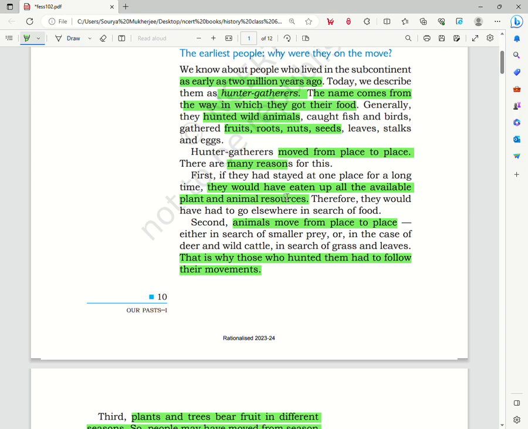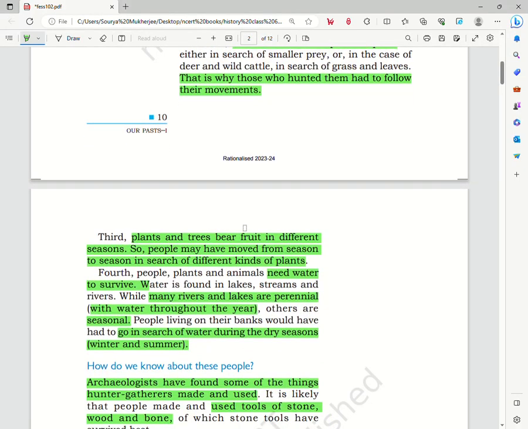First, if the hunter-gatherers stayed at a place for too long, they would have used up all its resources including plants and animals. So they had to move from one place to another so that, over a period of time, the resources at a place get replenished. The second reason is because the hunter gatherers hunted animals and fish, so they had to follow their prey. Wherever these animals went, the people followed behind them. That is why those who hunted them had to follow their movements.